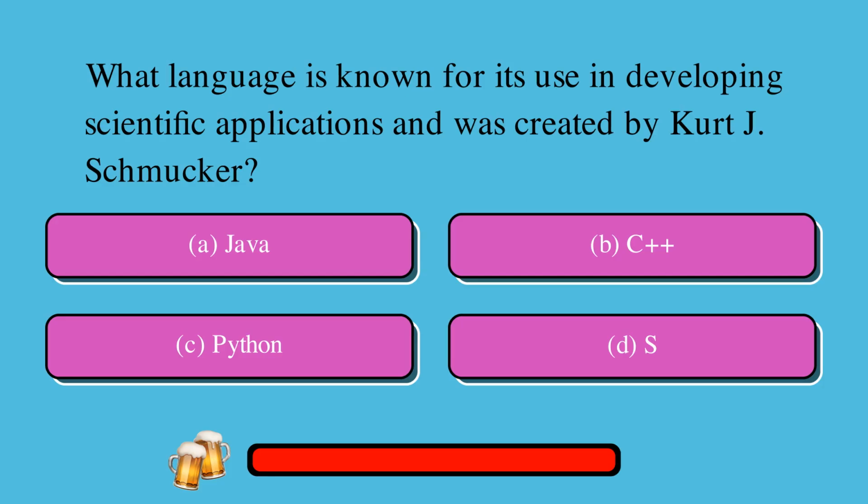What language is known for its use in developing scientific applications and was created by Kurt J. Schmucker? Is it A, Java, or B, C++, or C, Python, or D, S? The correct answer is D, S.